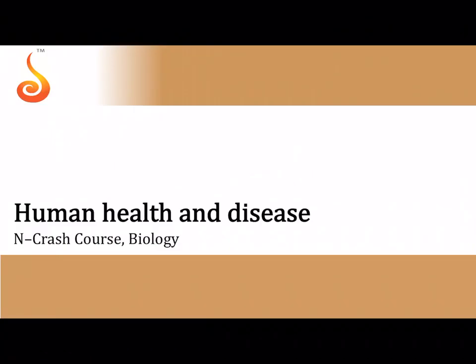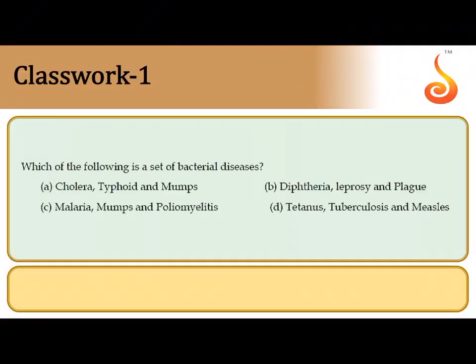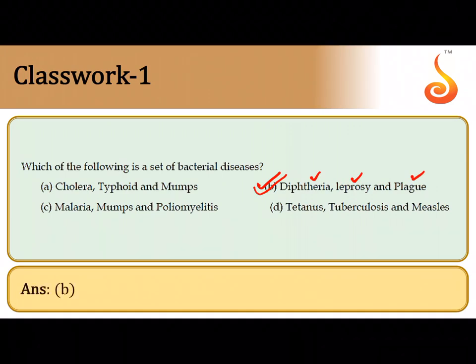So moving on to the chapter human health and disease. The first question says, which of the following is a set of bacterial diseases? Now the correct answer happens to be diphtheria, Corynebacterium diphtheriae, leprosy, Mycobacterium leprae, and plague, Yersinia pestis. All of them are bacteria. So the set which includes only bacterial diseases is the second option, that is option B.